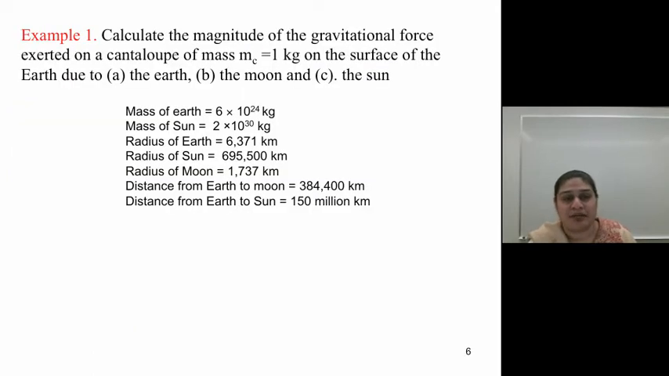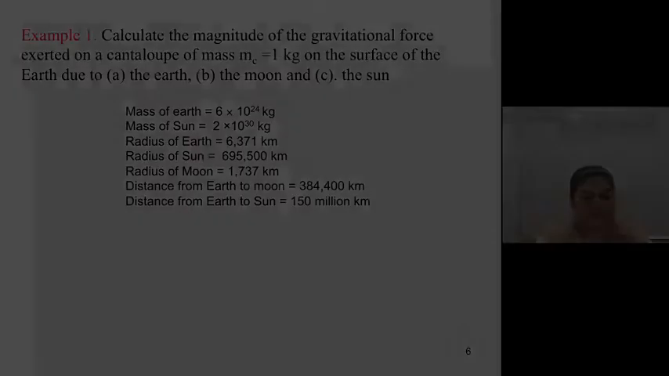So now let's do an example. Calculate the magnitude of gravitational force exerted on a cantaloupe of mass m on the surface of the Earth due to the Earth, the moon, and the sun. Knowing the mass of the Earth, the mass of the sun, the radius of the Earth, the radius of the sun, the radius of the moon, the distance from the Earth to the moon, and the distance from the Earth to the sun.